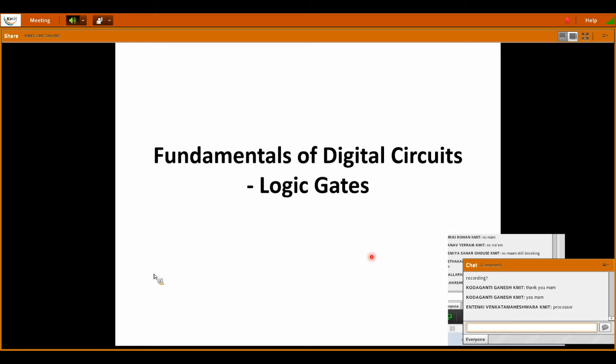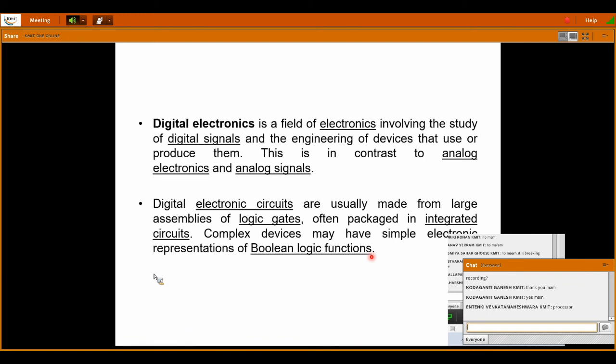Because of digitalization, the manpower is also being reduced, so faster and more economic growth is also there. So that's why it is necessary for us to learn about these digital circuits. The basis of digital circuits, what all we have there, and how these circuits are manufactured, everything we will learn. So what is the definition of digital electronics is written here.